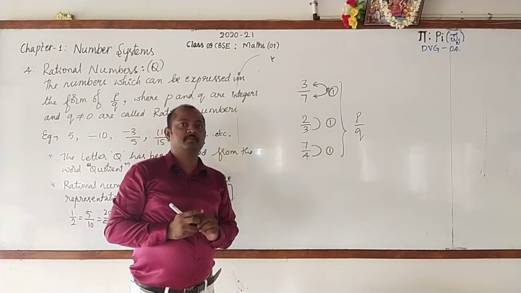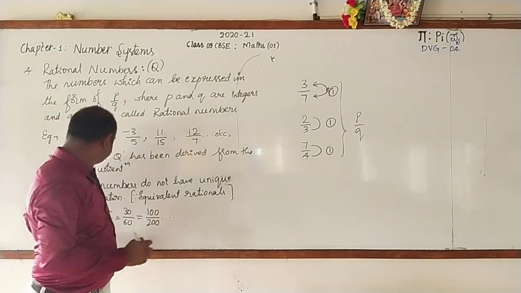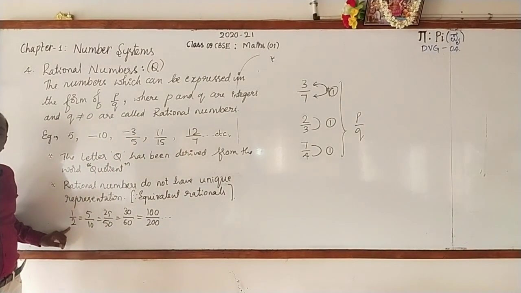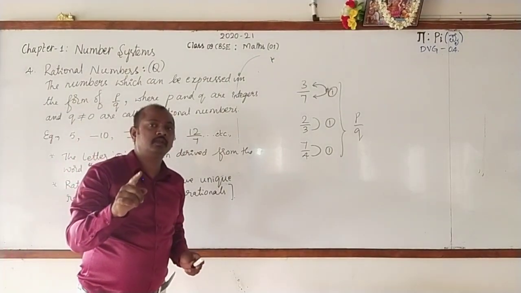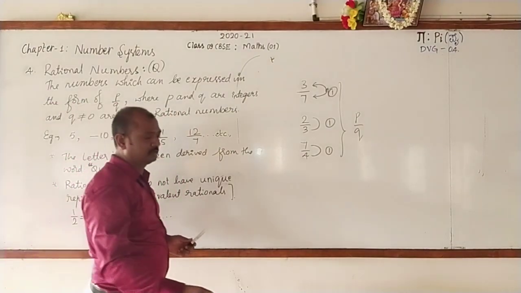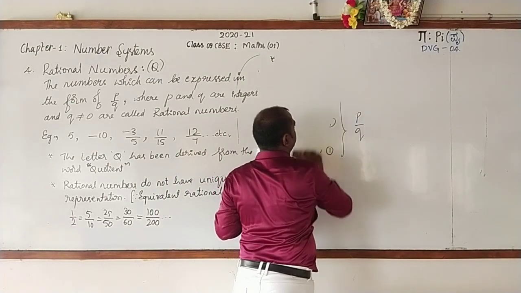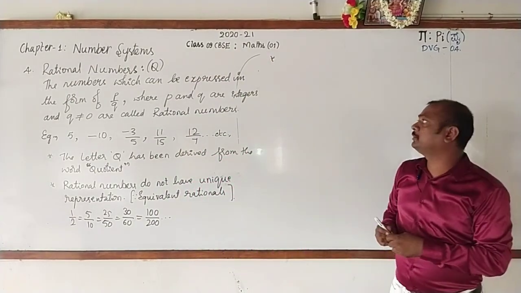In any rational number, if P and Q do not have a common factor, then P and Q are called, what do you call? They are called co-primes. Please do remember this point. Co-primes. This is also one of the important points to be remembered.